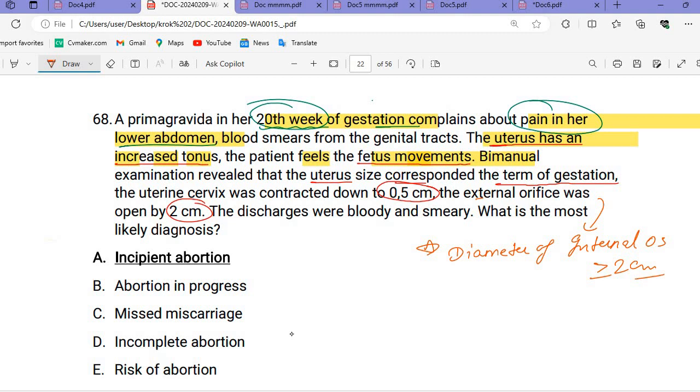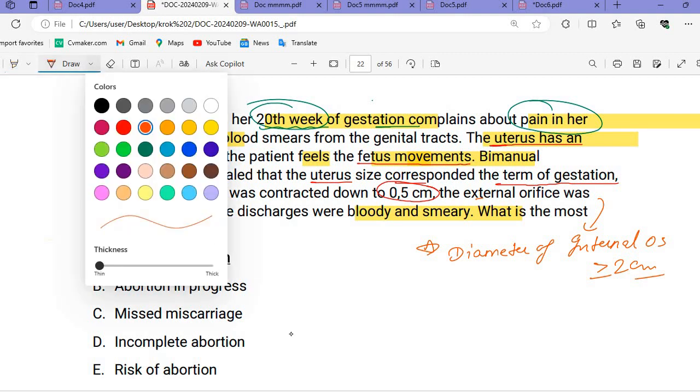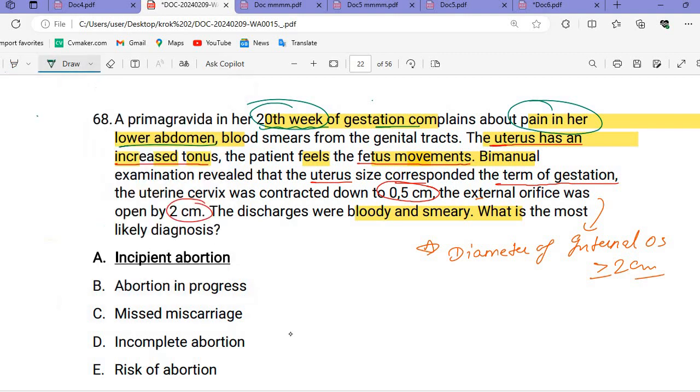There was discharge, and at the 20th week of gestation this is the sign of what? Abortion. If you are seeing a pregnant lady who has not reached term or even preterm, just at the 20th week, not yet the third trimester, this is the sign of abortion.